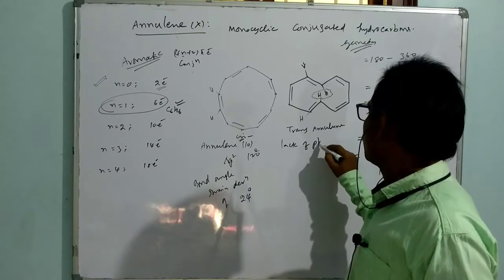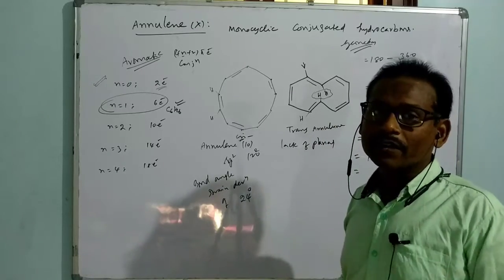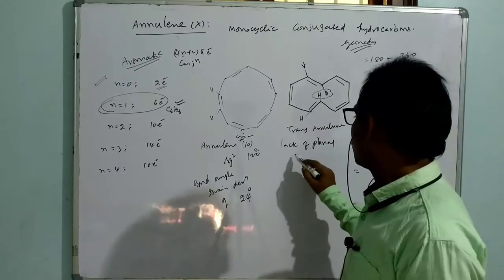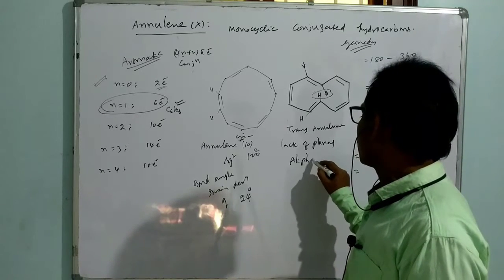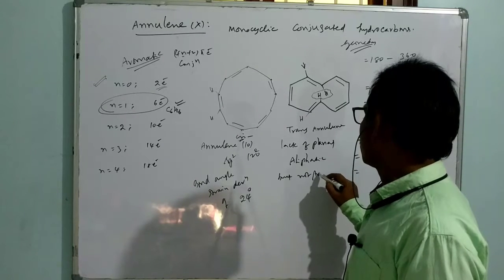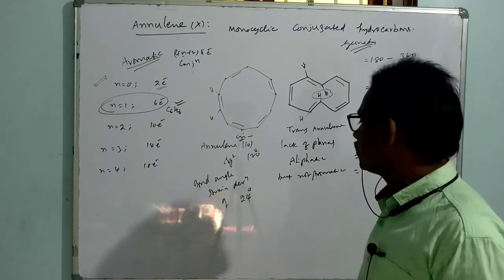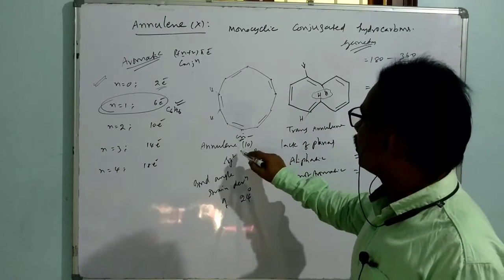That means it is no more aromatic. So I want to say now, whenever there is a lack of planarity, it is referred to as aliphatic, but not aromatic. So in this way, what is the name of this? This is called annulene 10.